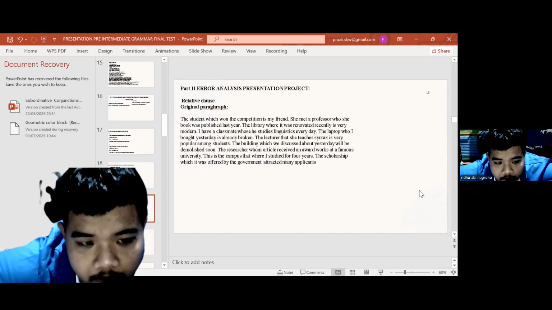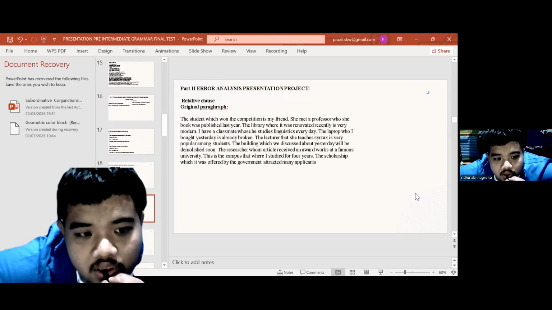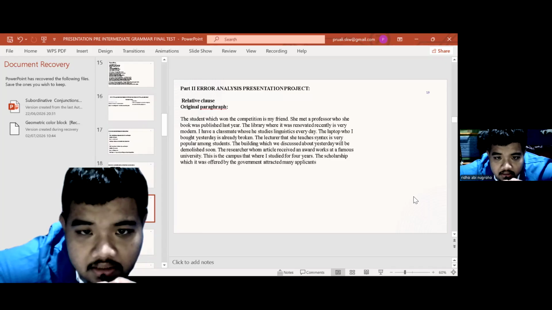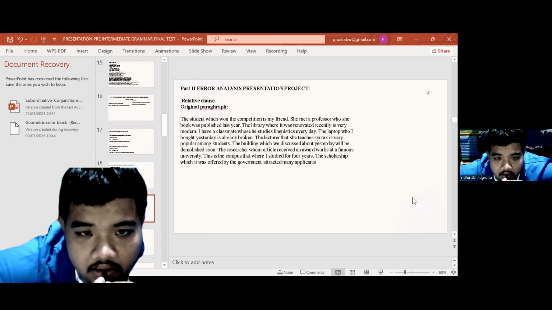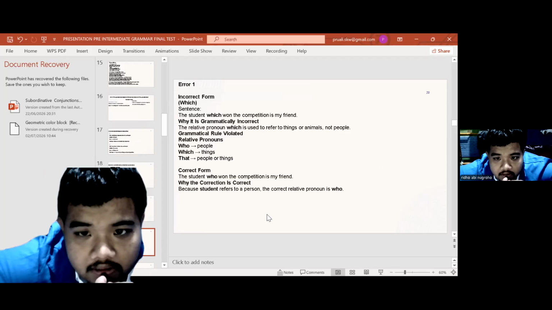Okay, part two, we will analyze the paragraph and relative clause. This is the original or incorrect paragraph. Error number one, incorrect form. Incorrect word, which. Sentence: The student which won the competition is my friend. Why is it grammatically incorrect?